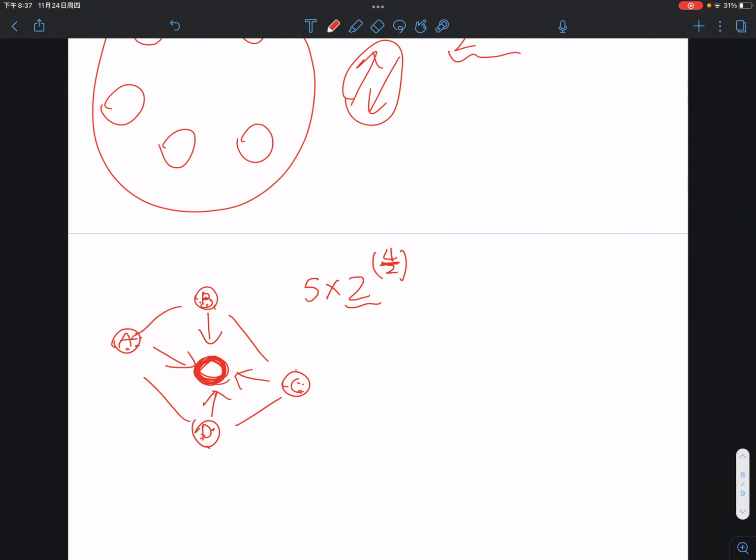And it's going to be the same thing if the town in the middle is pointing outwards to all the other towns, correct? I'll just omit the calculation, but you can do it on your own. It's the same as 5 times 2 to the power of 4 choose 2.